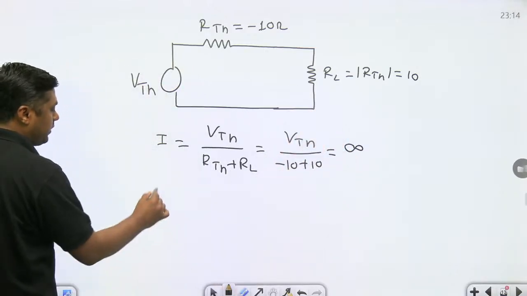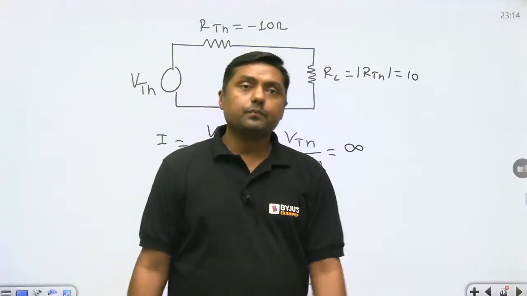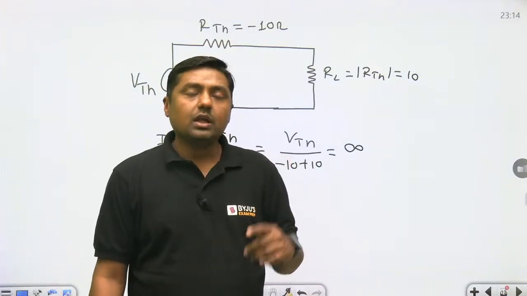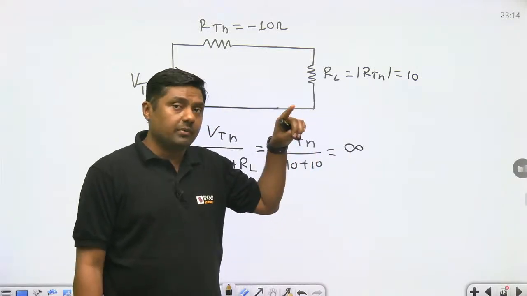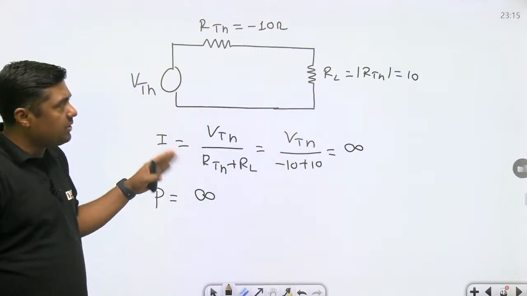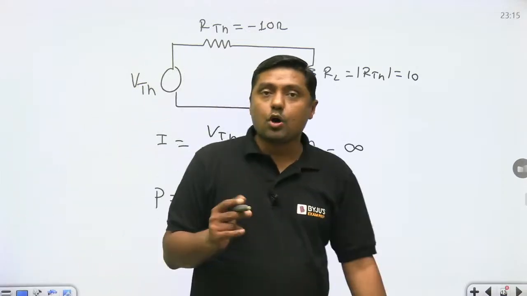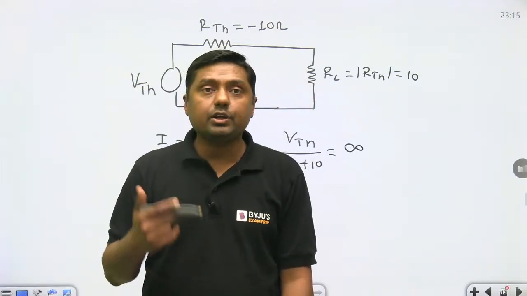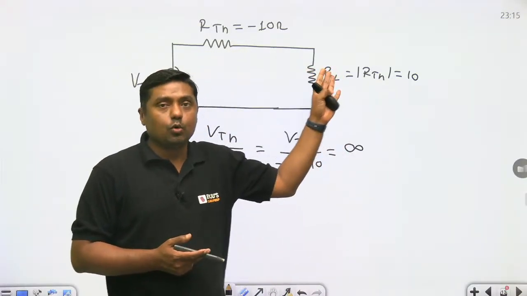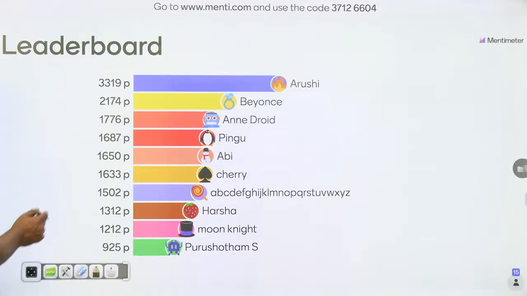If the current is infinite, what will be the power? Infinite. So it is an ideal condition, right? If in any case you get RTH negative, then RL is a passive element, so RL should be the mod of RTH, that is 10 ohm. In that case, the current becomes infinite, and then the power becomes infinite. Positive resistance absorbs or dissipates power, and negative resistance delivers power. That's why we are getting more power here. More power is called amplification. Okay, next one.